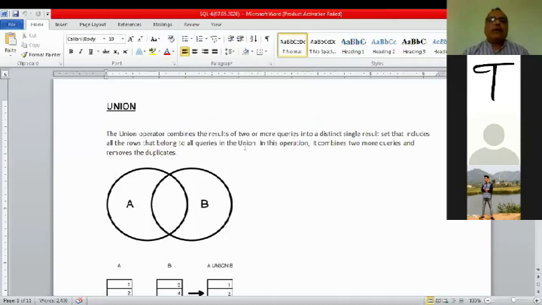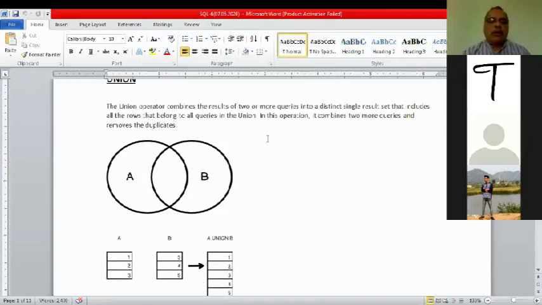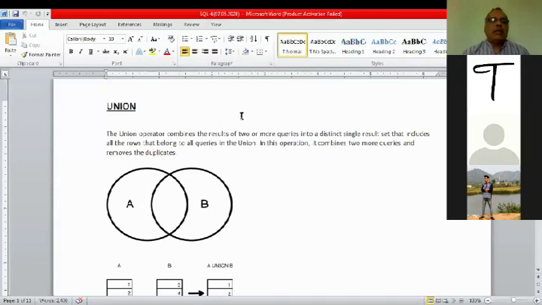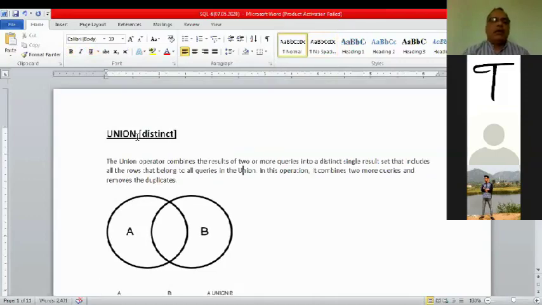By default, union is distinct union. And if you go for union all, you have to write union all. So union means union distinct by default. You know what is distinct? Distinct always removes the duplicate values. It only takes the distinct value, the unique value. That is distinct.